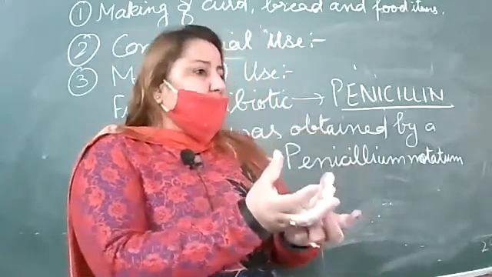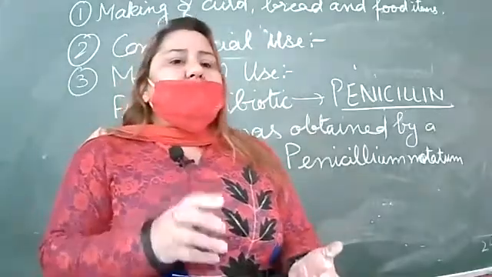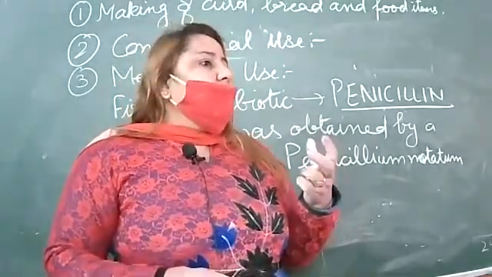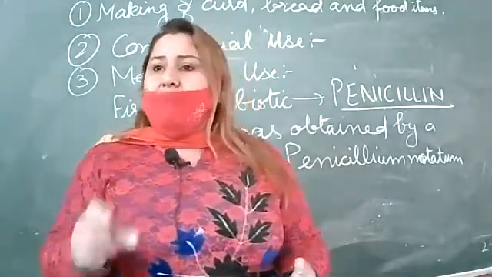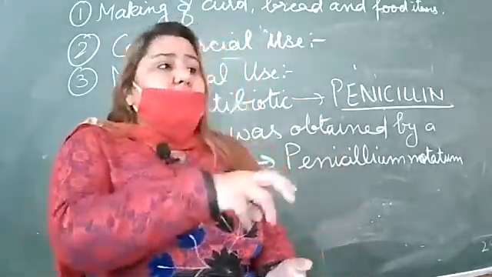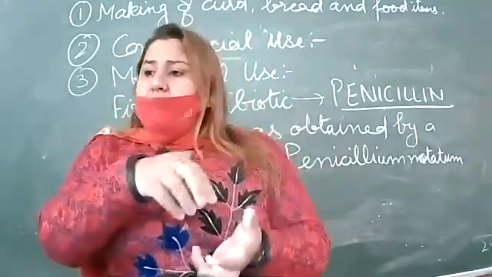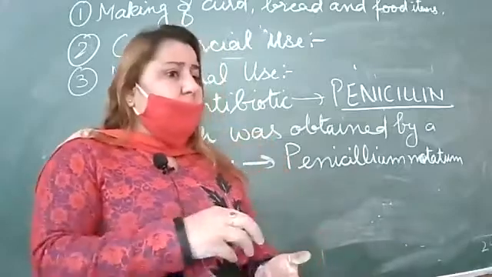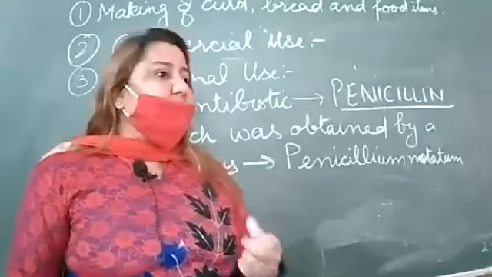Culture means the solution in which the bacteria were there. Suddenly he observed green color spores present in a petri dish where the culture was.